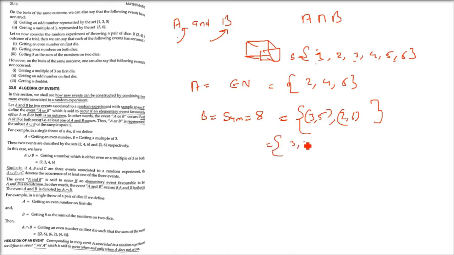So let me write it again. A was the set of getting an even number, that is 2, 4, 6. B is the event of getting 8 as the sum of the numbers of 2 dice being thrown. So 3, 5, 5, 3, 2, 6, 6, 2. And then we have 4, 4 also. Right? Okay. So now if you take these 2 sets and make an intersection, what are the numbers